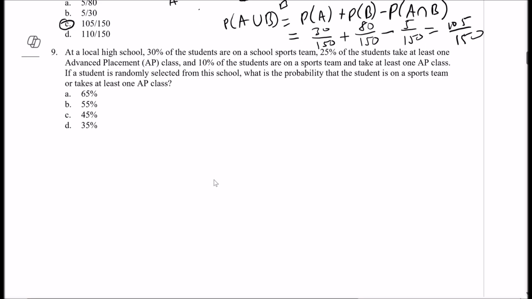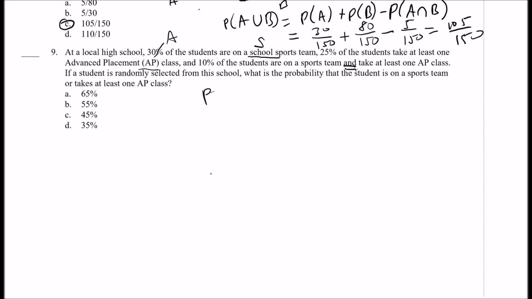All right, so number 9, at a local high school, 30% of the students are on a school sports team. 25% of the students take at least one AP class, and 10% of the students are on a sports team and take one AP class. So we'll call the sports team event S, and the AP class event A. And 10% of students are on both.